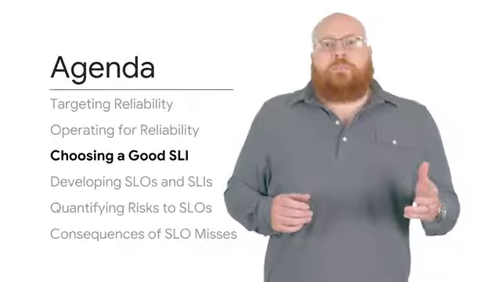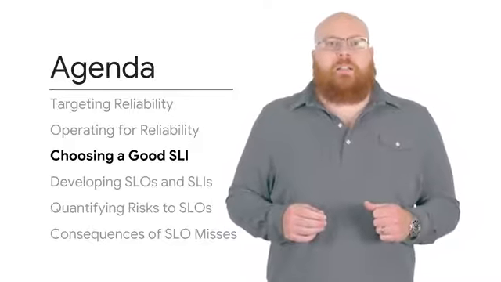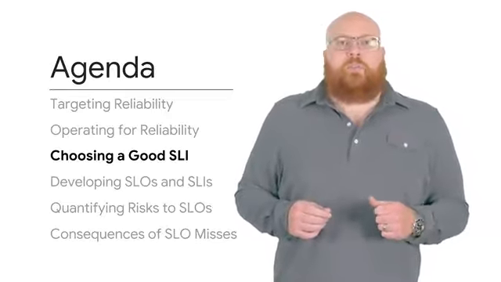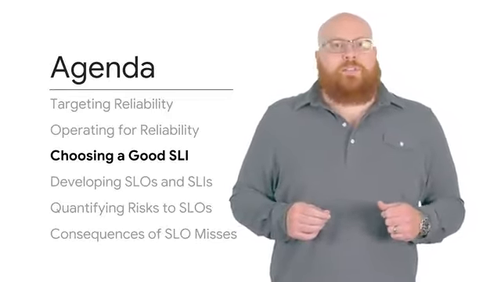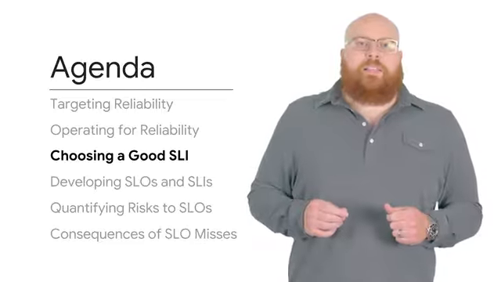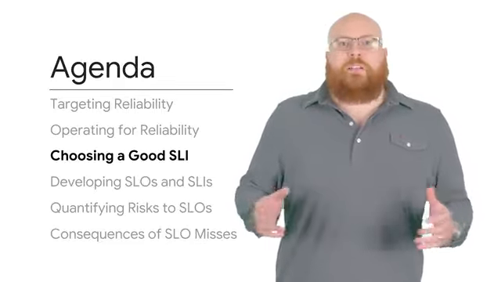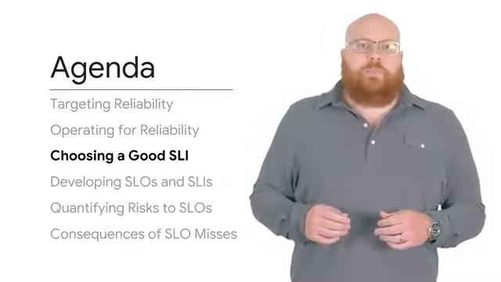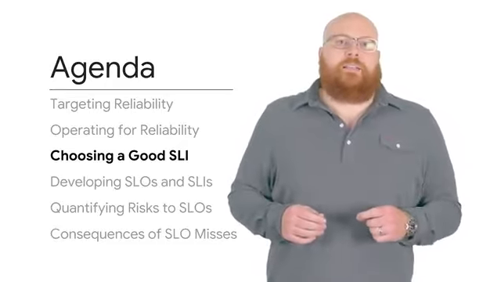The third module, Choosing a Good SLI, goes into detail about what kind of monitoring metrics make good service level indicators and the pros and cons of different measurement strategies. It describes common types of SLI specifications, the recommended way of structuring an SLI specification, and ways to reduce the number and complexity of fine-grained SLIs to more manageable levels. Finally, it talks about ways to set an initial SLO target for a newly developed SLI.